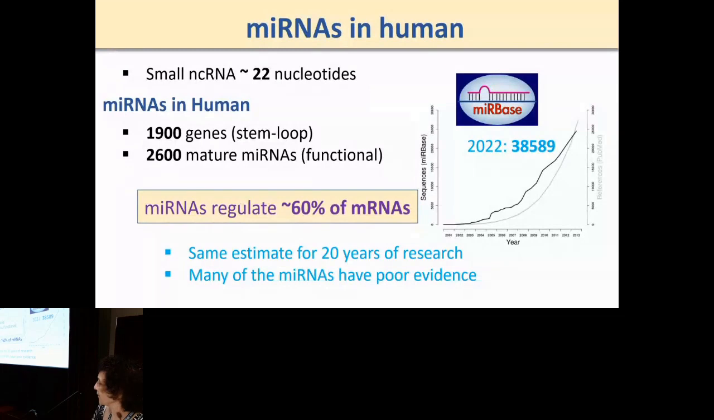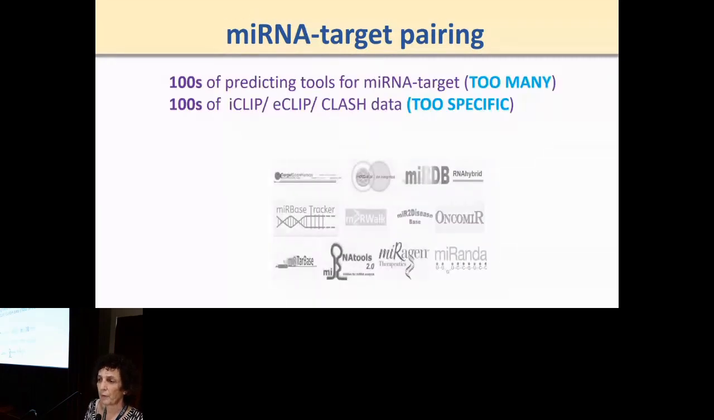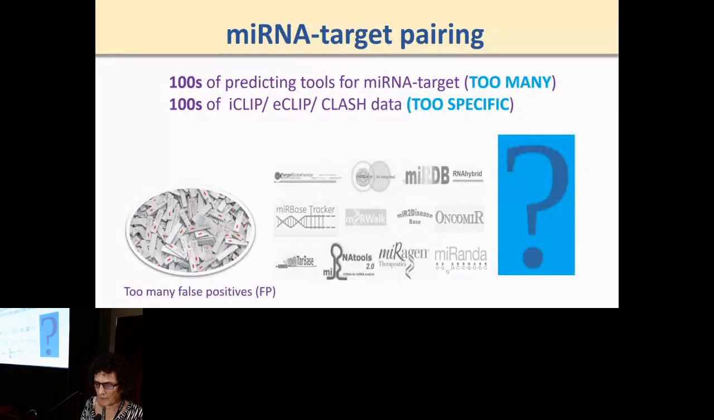Two things to mention: this estimate has not changed, but overall, many of those microRNAs might not be real. Regarding the target pairing issue that I mentioned, we have hundreds of algorithmic tools for microRNA targets, too many of them, with embarrassingly little overlap between them. And in recent years, we have hundreds of experimental tools like CLIP and so on that are too specific. So actually, there are too many false positives. And the question is, what can we do?